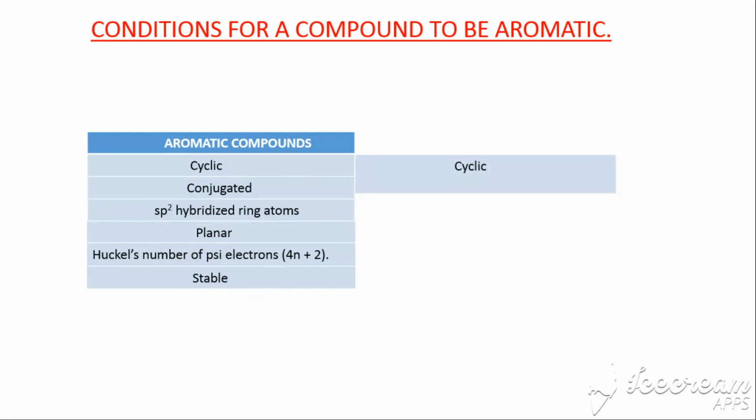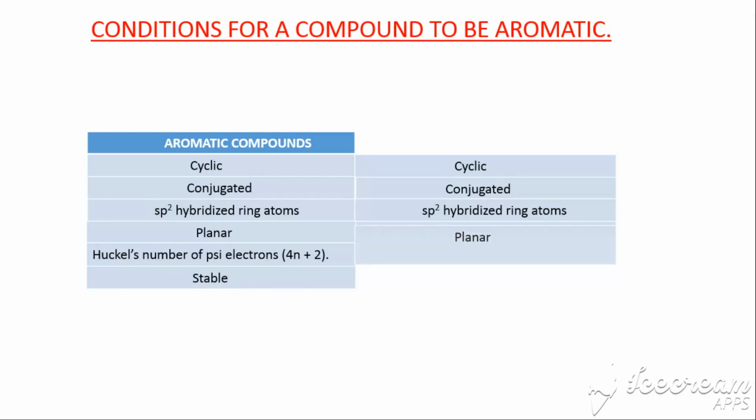Okay, what if you come across a compound which is cyclic and conjugated? It does have those alternating double bonds, and every atom making up the ring is sp2 hybridized. Then it also has those flat 2D structures. But instead of having 4n plus 2 pi electrons, it has 4n pi electrons, meaning that the number of pi electrons will be multiples of 4, like 4, 8, 12, 16.